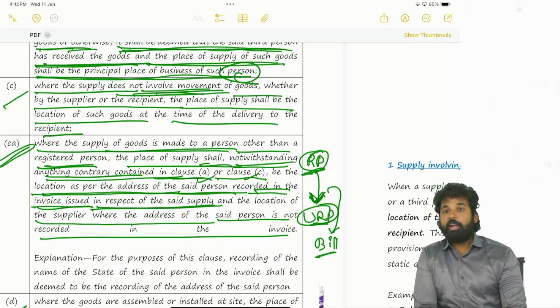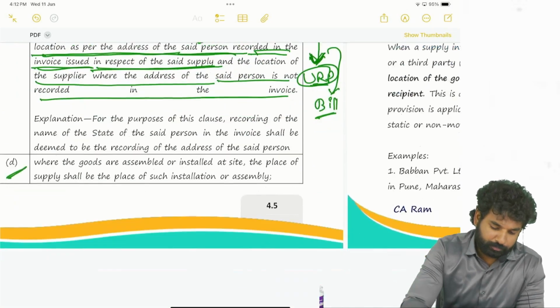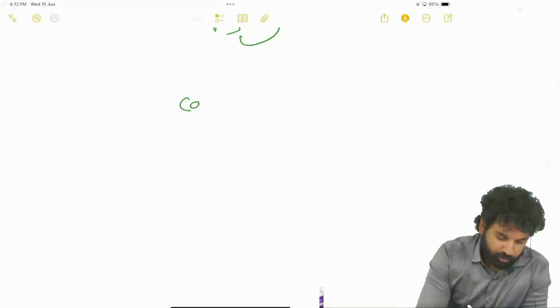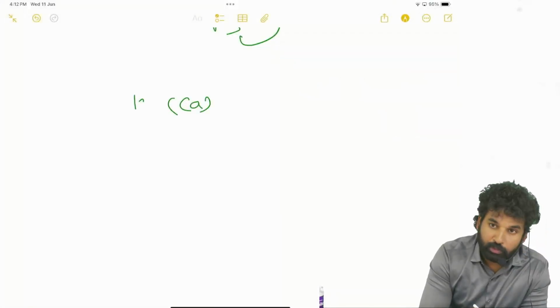Got it? If the recipient address is not mentioned, then the location of the supplier will be the place of supply. See here what they are telling, as per clause CA, section 10, subsection 1.